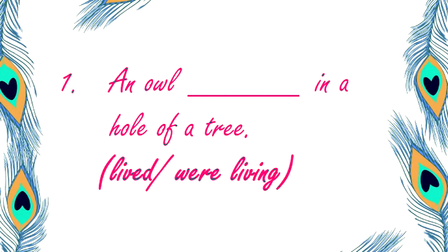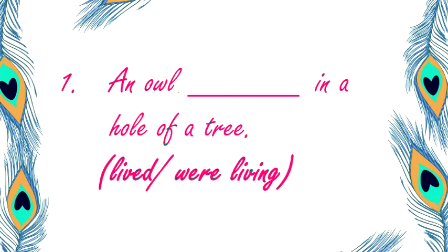So we have an owl dash in a hole of a tree. Now dear children, we are not given any kind of specific condition over here, right? So we have the option lived or were living. Now for that you should first see that lived is the past form, okay? And what is were living?